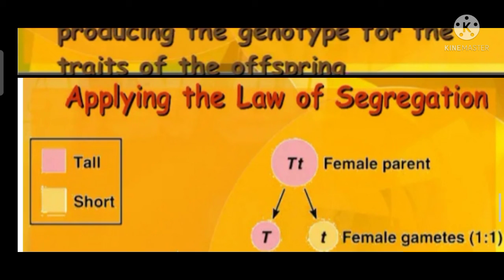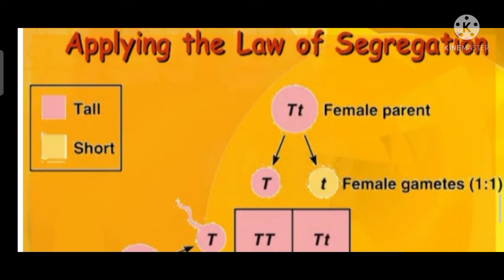Okay, the last is the applying of the law of segregation. So this is tall. The violet color represents the capital T for tall, and the yellow represents the small t.